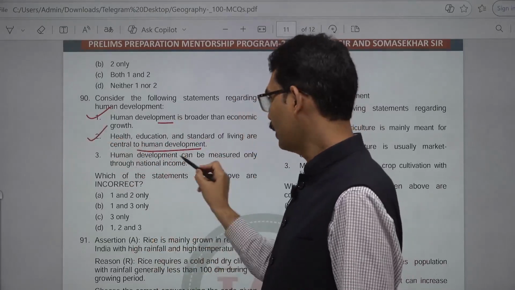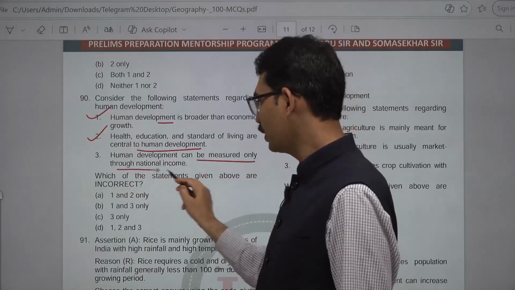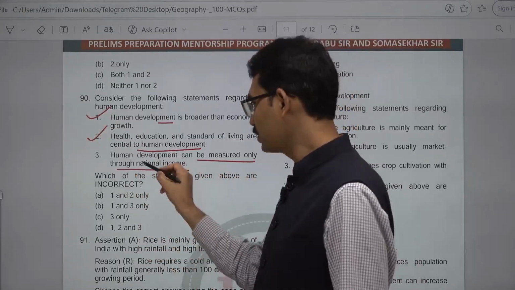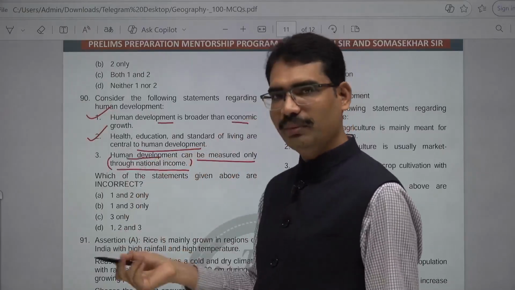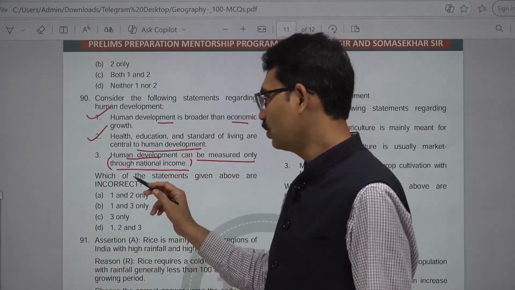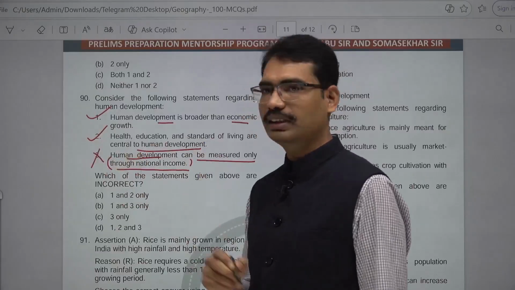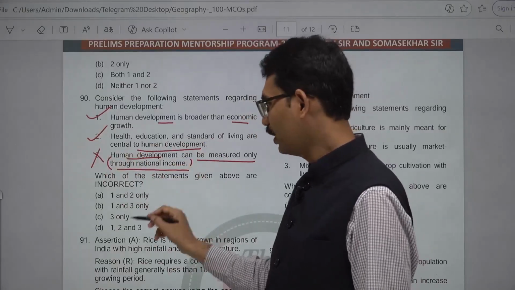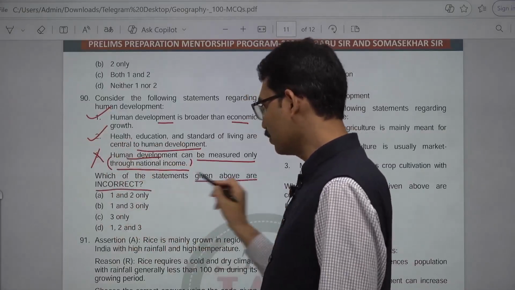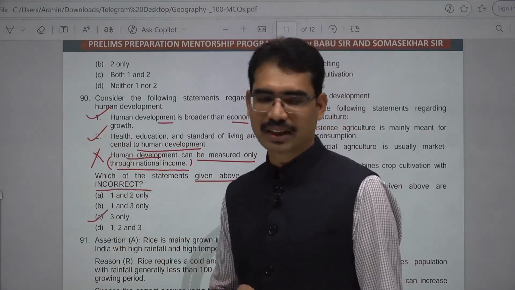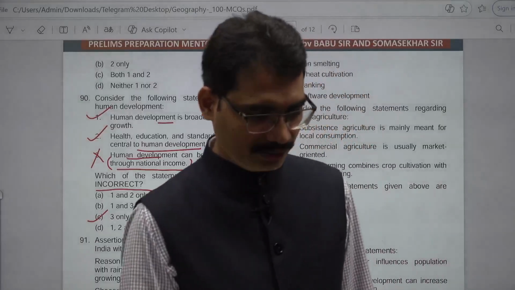Human development can be measured only through national income. No, it cannot be measured only through income. Economic growth can be measured, but not human development. This is quality in nature, not quantity. 1 and 2 are correct, 3 is incorrect. Here the question is about which is incorrect. C is the answer.